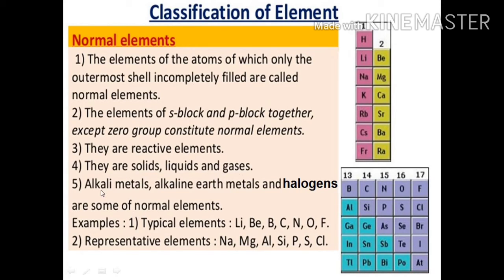They are solids, liquids and gases. Alkali metals, alkaline earth metals and halogens are normal elements. So we have alkali metals, alkaline earth metals, halogens and all of the other elements here as normal elements. Typical elements are elements of the second period: lithium, beryllium, boron, carbon, nitrogen, oxygen, fluorine. Representative elements are elements of the third period: sodium, magnesium, aluminium, silicon, phosphorus, sulfur and chlorine.